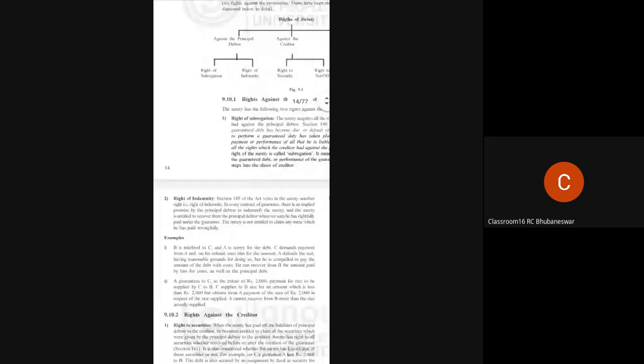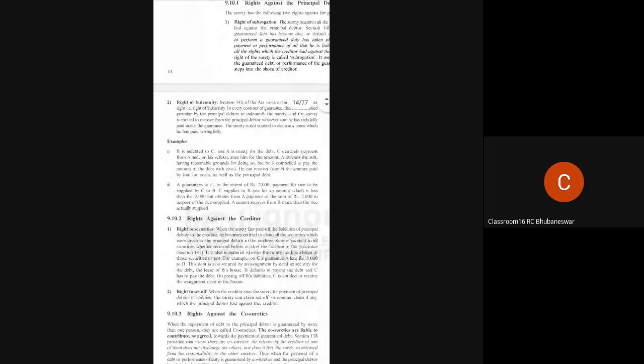Then right of indemnity, that means if a surety has indemnified another person as a guarantor. Then rights against the creditor: right to securities, right to set off. Then rights against co-sureties.